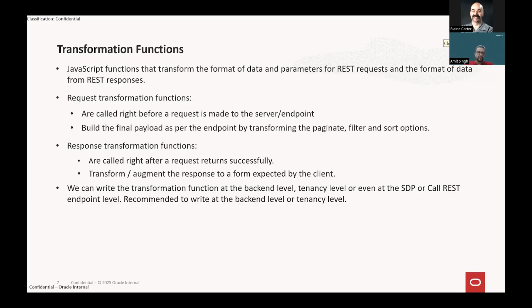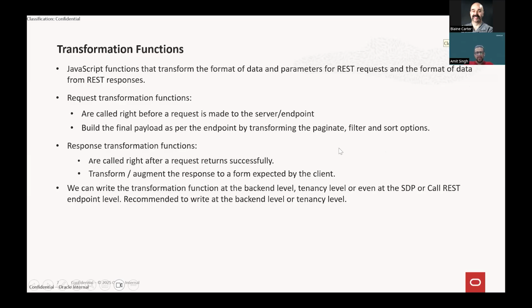The response transformation function, as I mentioned earlier, is used to add or amend the response, for example before displaying to the table. I was giving an example of date.